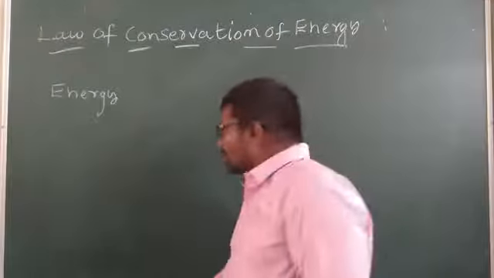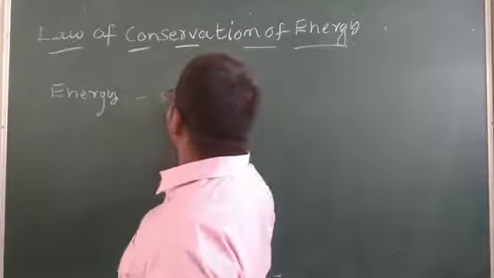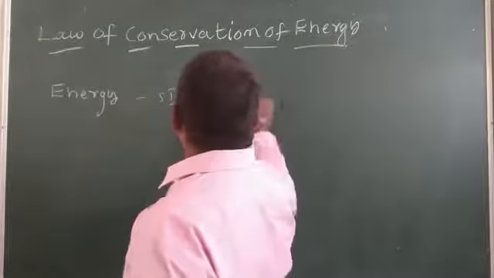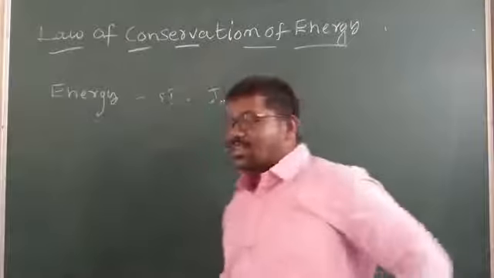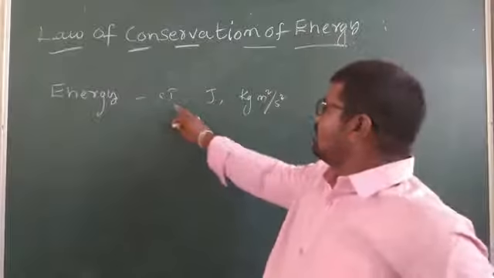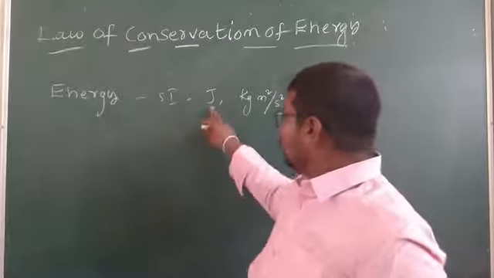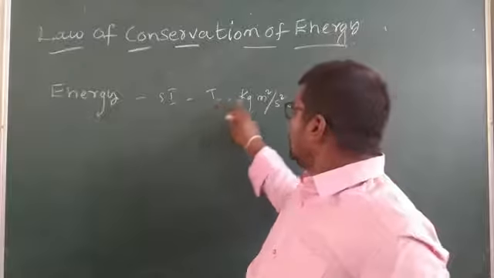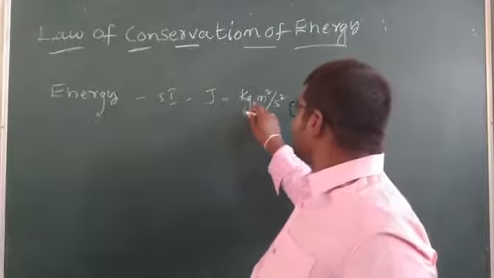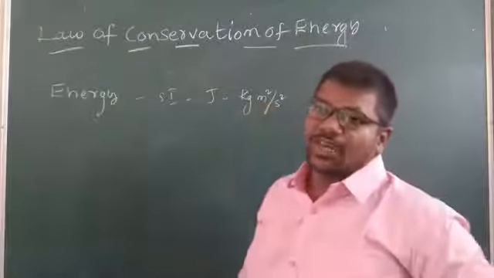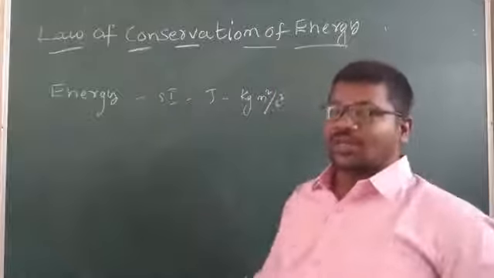The SI unit of energy is joule, or kilogram meter square per second square. We can write joule in the SI system as kilogram meter square per second square.